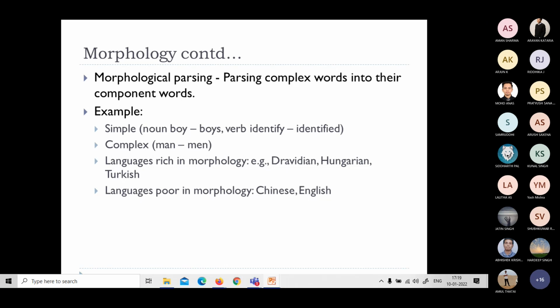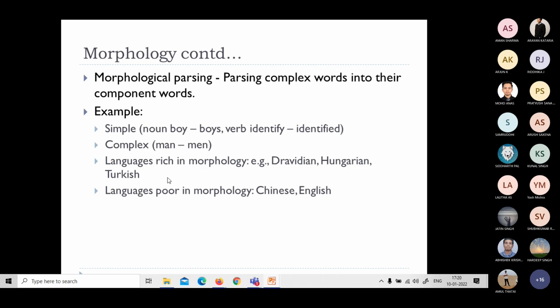For example, the simple version is the noun boy. By adding a bound morpheme, boy becomes boys, the plural version of the noun boy. Likewise, identify becomes identified by replacing y with ied, with a different meaning, and so on. And complex forms, something like man becomes men, woman becomes women, right? And good, better, best, something like this. These are not directly involved.